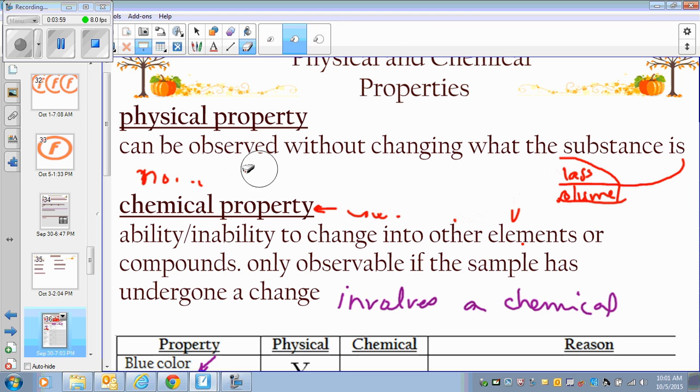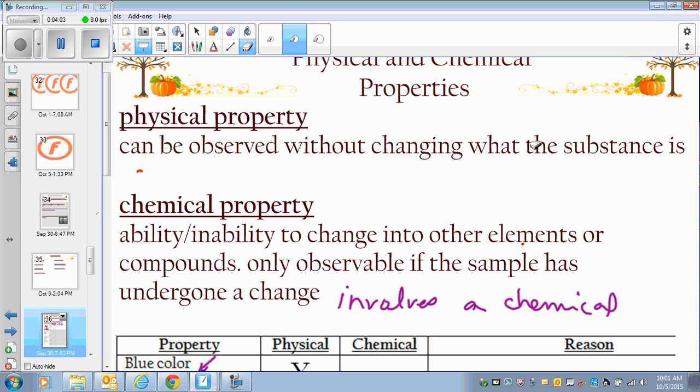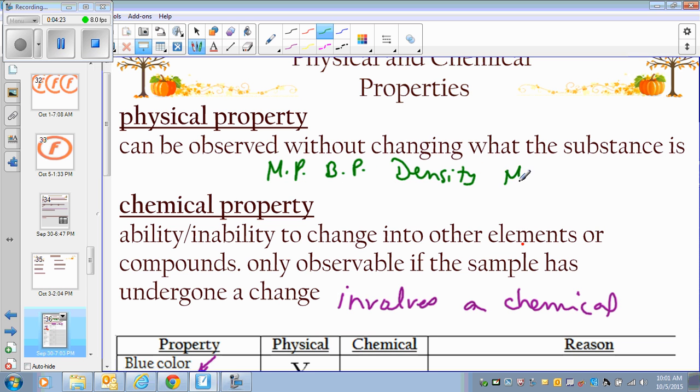You want to talk about the color or the size or the shape or even the melting point, boiling point. They don't react to tell what the melting point or boiling point is. All you have to do is heat it so it will evaporate, or freeze it and it will freeze. So melting point, boiling point, density, mass, color, length, you don't have to do chemical reactions to tell these things.